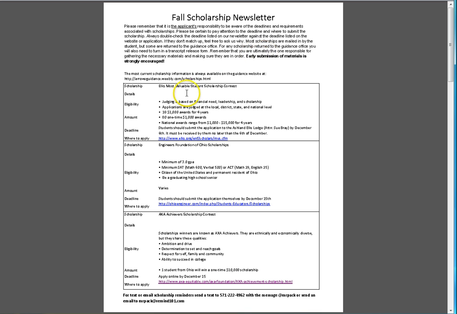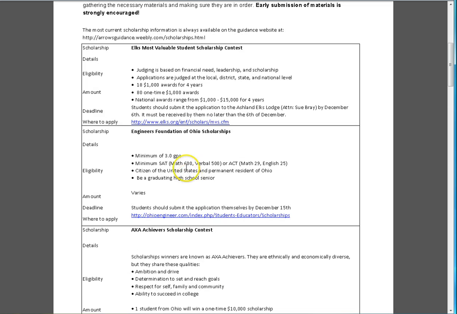So for example, the very first one that we're going to look at here is the Elks Most Valuable Student Award that's coming up on December 6th. And we always try to give you some details, if there are any, the eligibility criteria for the scholarship, the amounts if we know them, and then the deadline. And within that deadline, we always tell you, to the best of our ability, where you should submit that application.